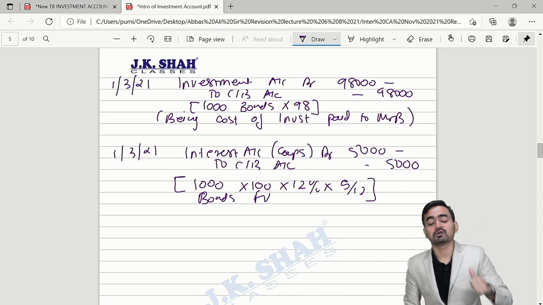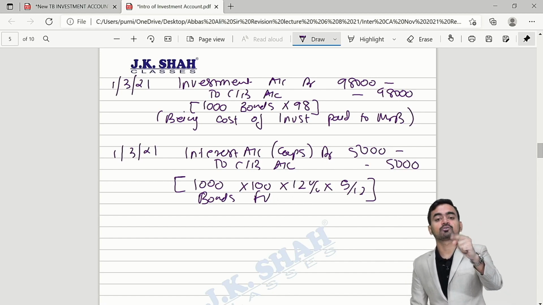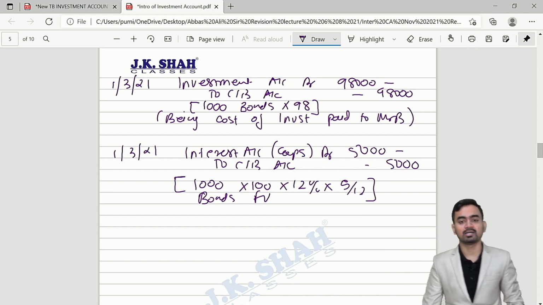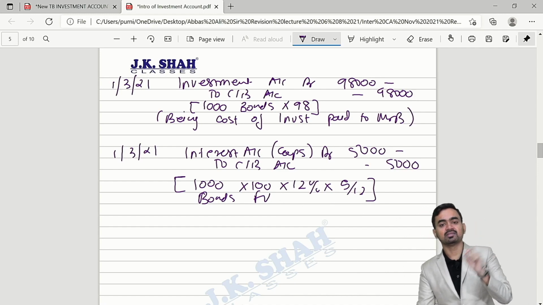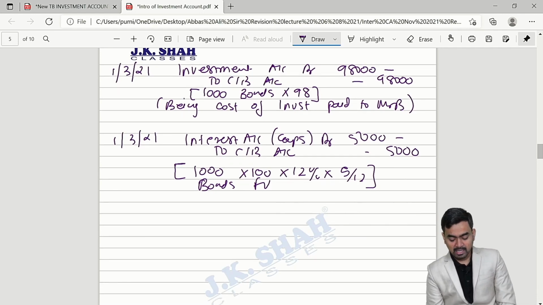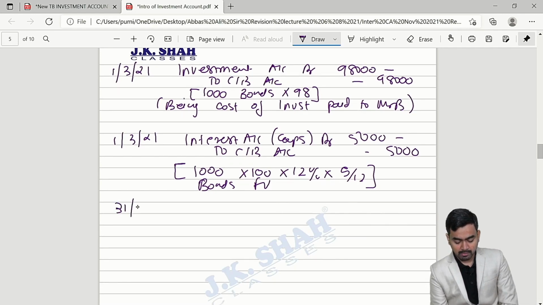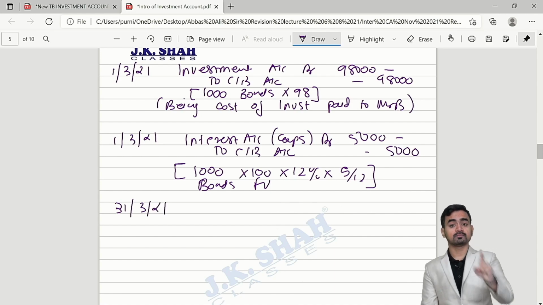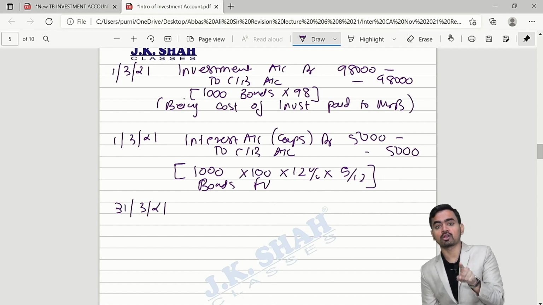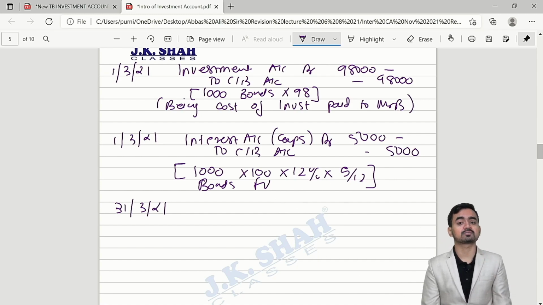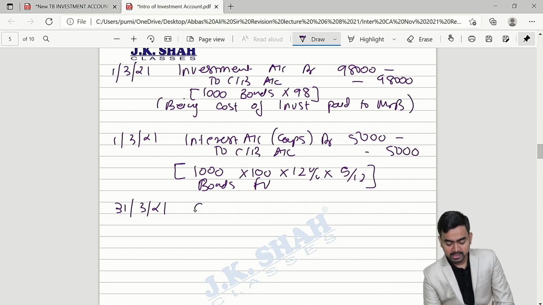Sir, 98,000 for cost and 5,000 rupees for interest, because Mr. B was holder for 5 months and logically he should get this amount from Mr. A. Yes. Now 31st March 21 will come. Tell me students, 31st March came. Government will pay interest to whom? Holder of the investment. And who is holder on 31st March? Mr. A. So Mr. A will get amount, cash bank account, debit to interest.